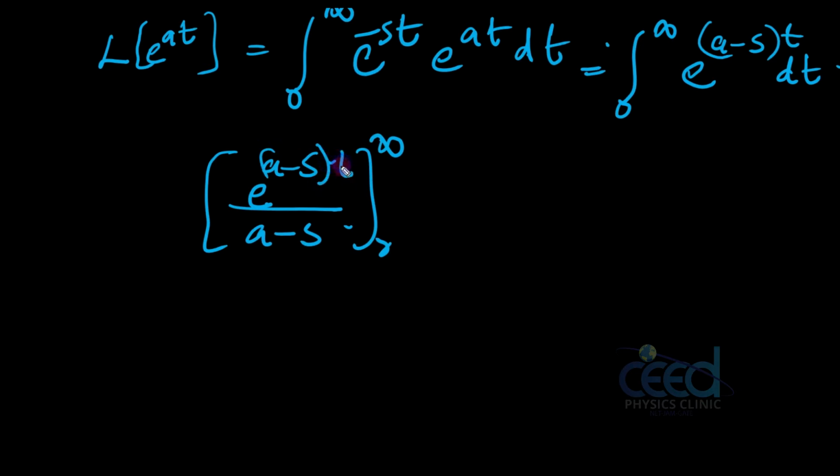Here I have a t. Now if you look at this term, when I am substituting t equal to infinity, what about this e raised to infinity? E raised to infinity is not equal to 0, it is some quantity, e raised to infinity divided by this. So this term is inconsistent here.